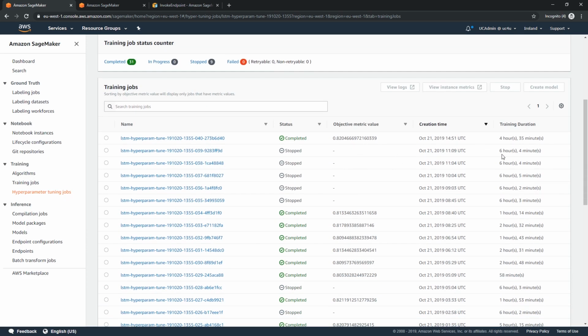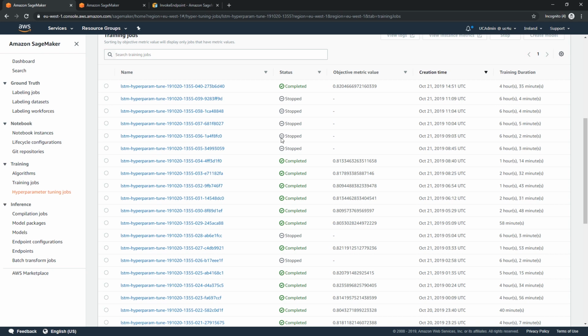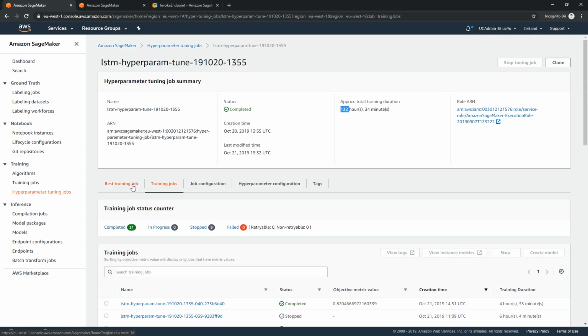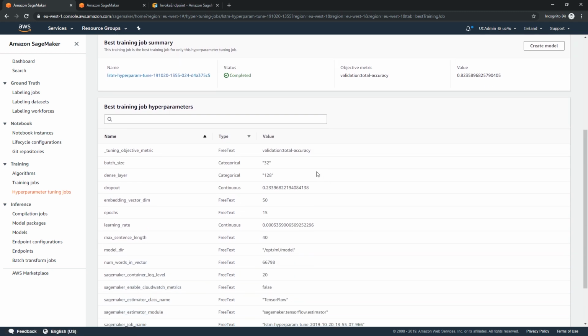The ones without values are because they timed out after 6 hours, so basically it took too long to compute. So same as for BlazingText, SageMaker gave me the best values it found for the hyperparameters.